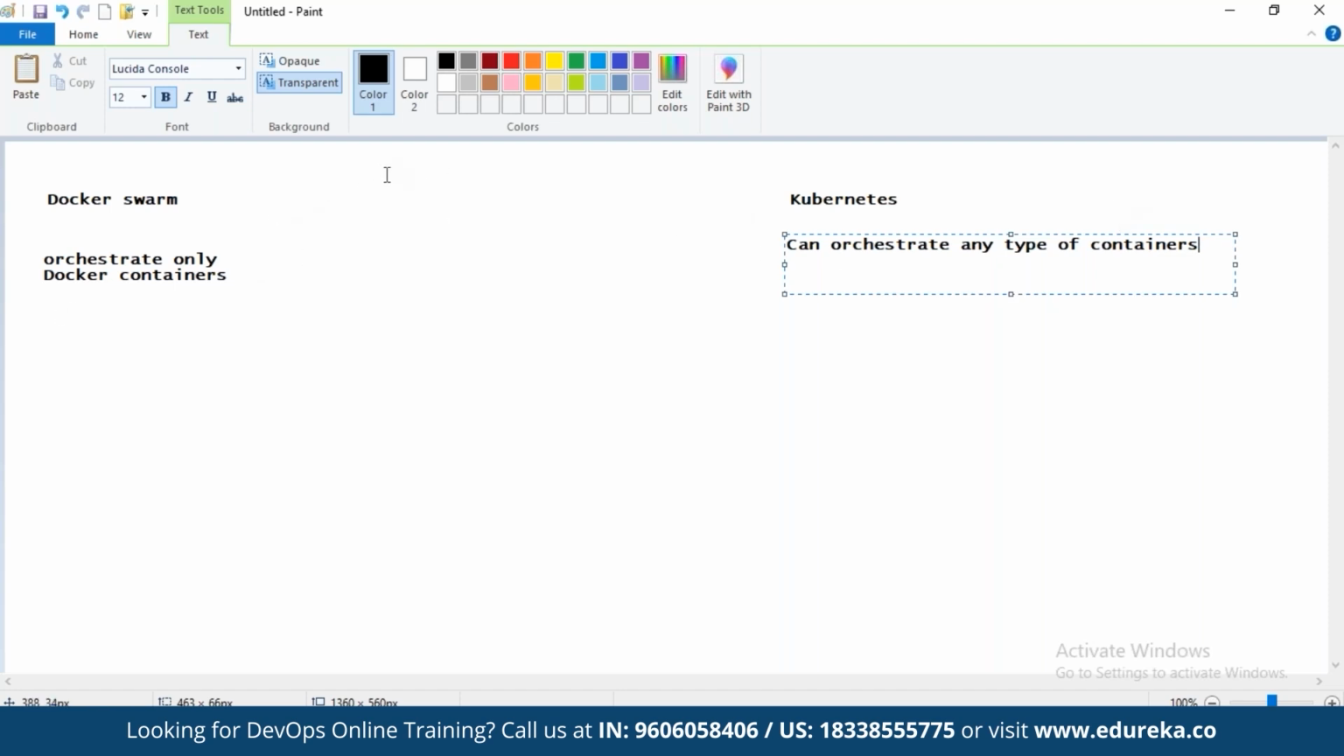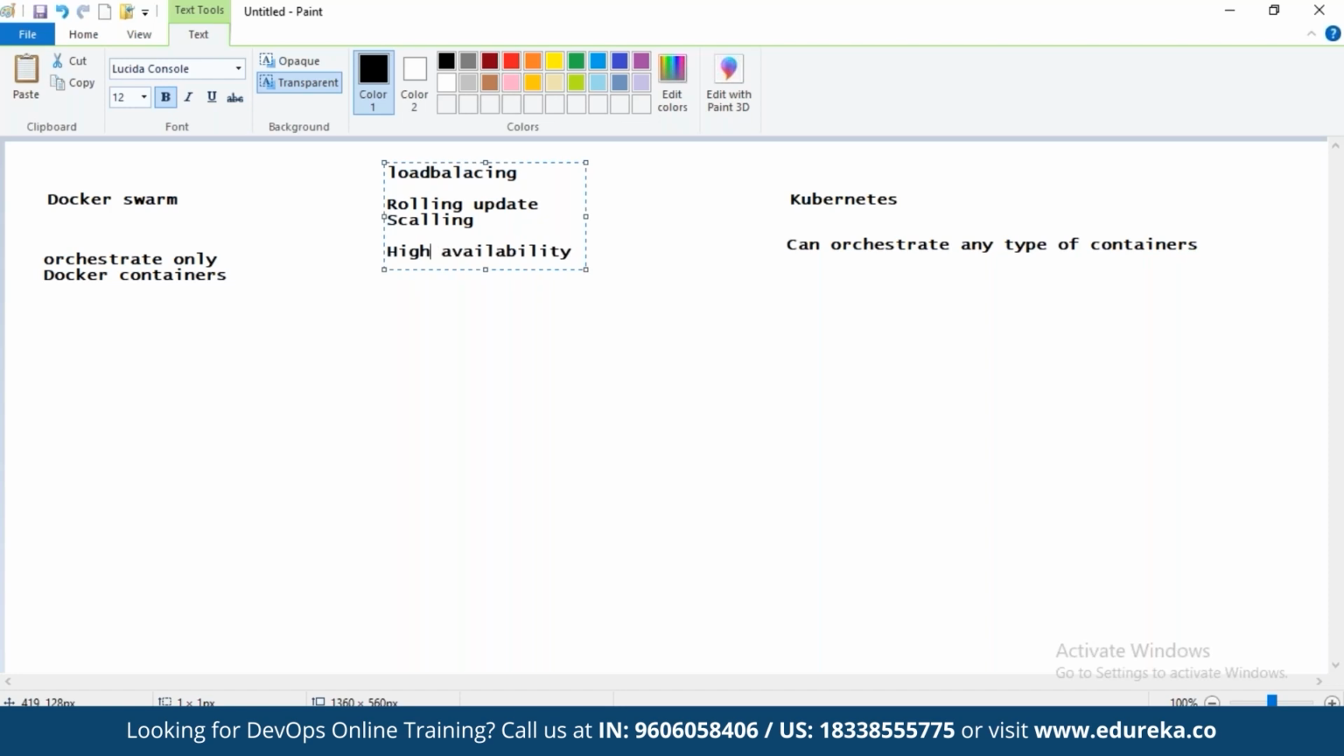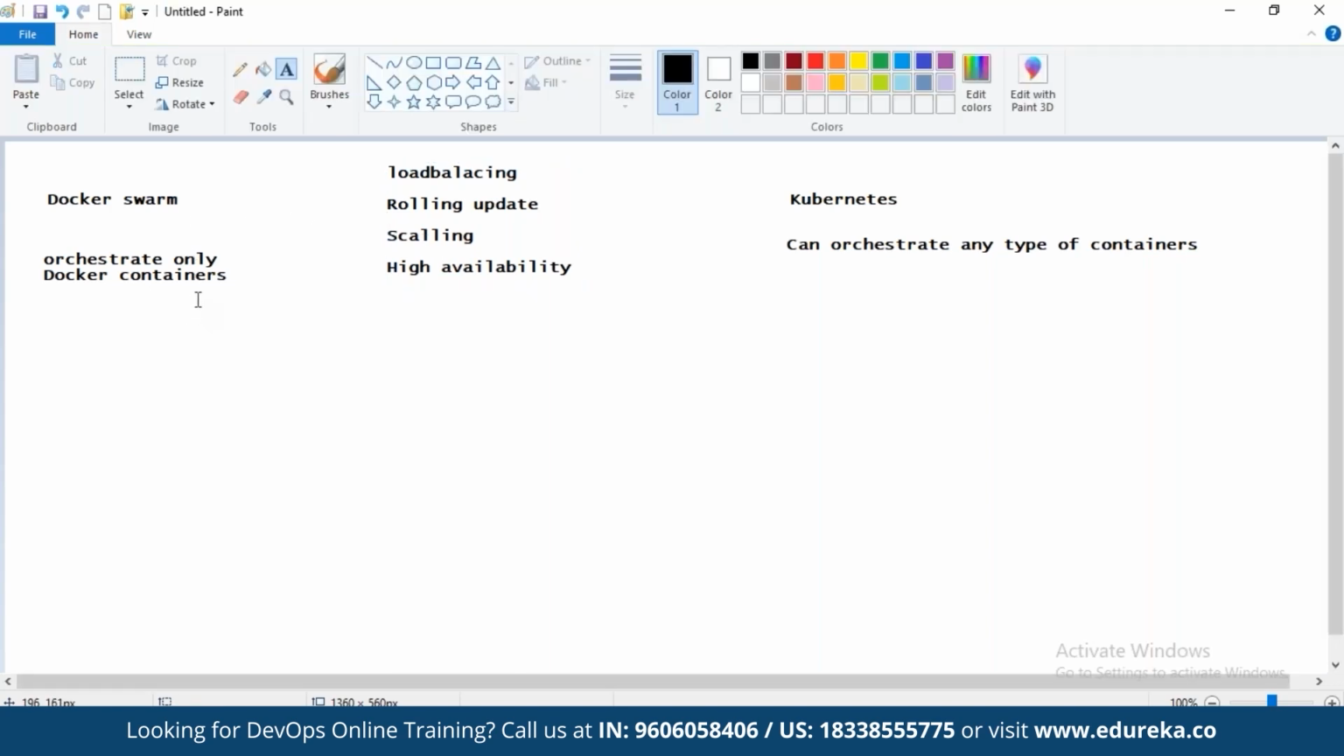Both of them provide the same features: load balancing, rolling update, scaling, and high availability. Every orchestration tool you take, friends, will provide you all these four features. But Docker Swarm will work only with Docker containers. It can only orchestrate Docker containers. Kubernetes can manage any type of containers.